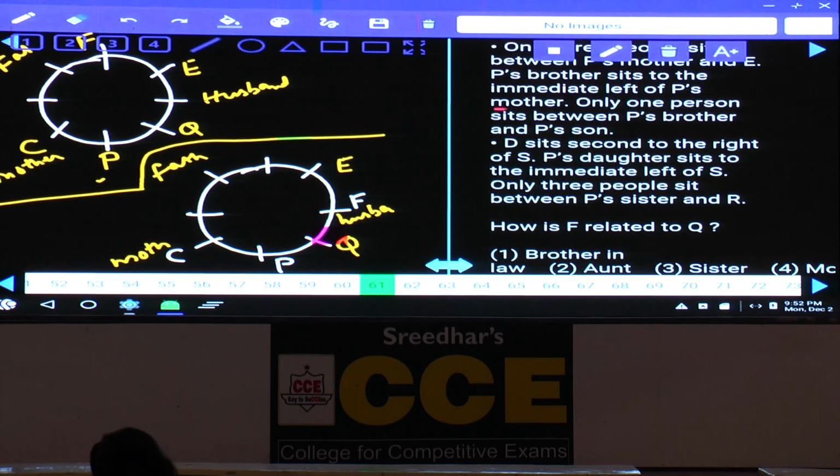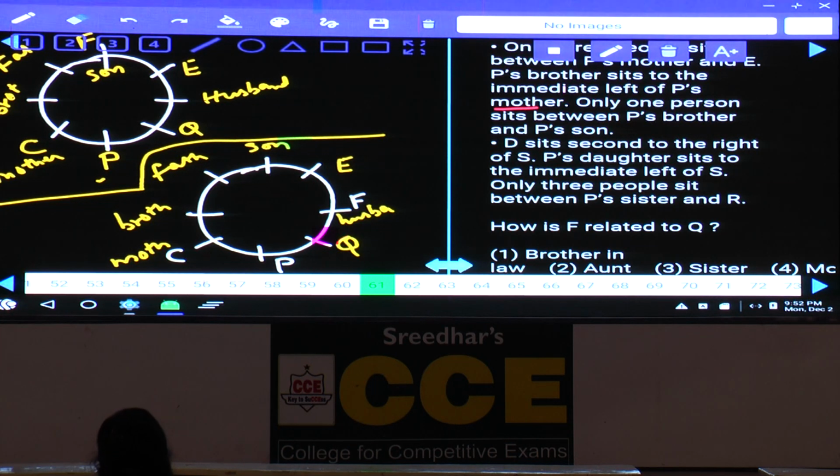Next, P's brother sits to the immediate left of P's mother. Mother is here, and this brother sits to the immediate left of P's mother. This is the brother. Only one person between brother and son. There must be exactly one person between them, and this F is the son. Brother is here and son must be here.